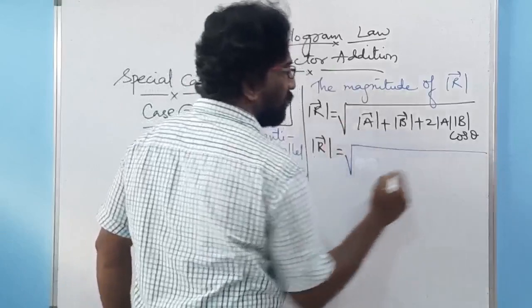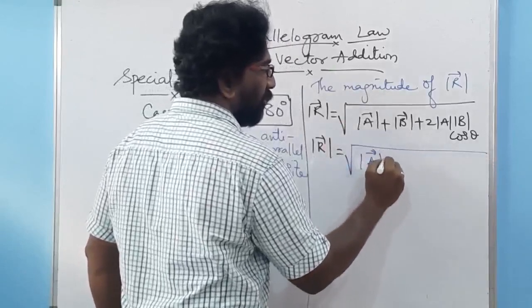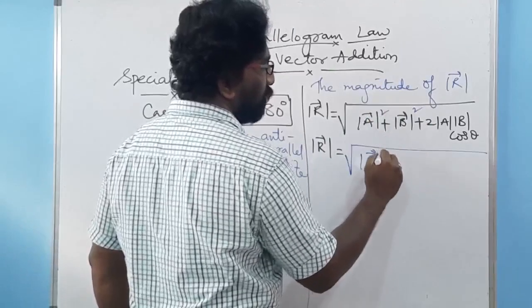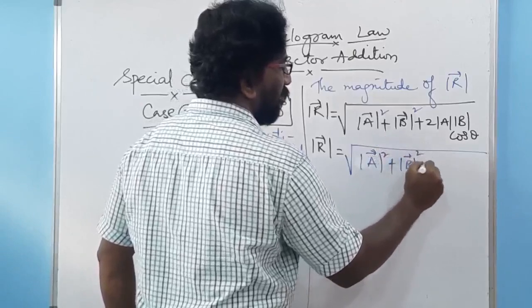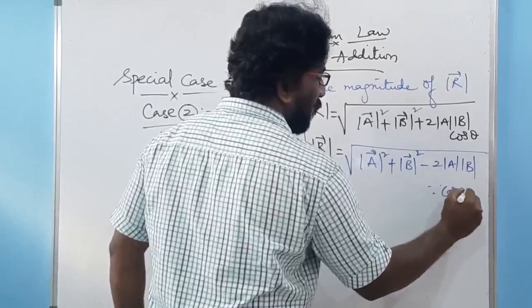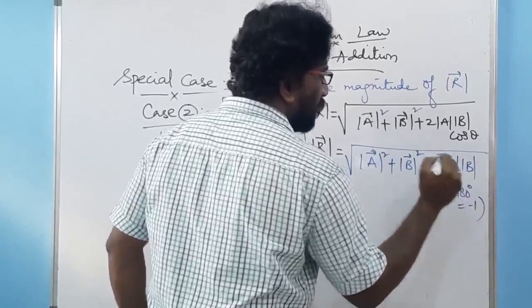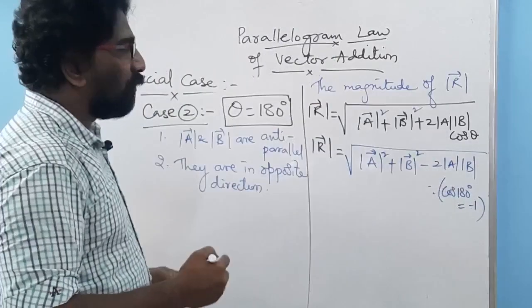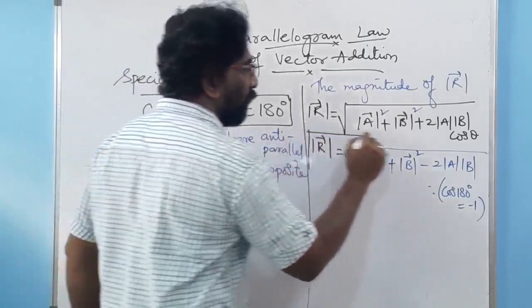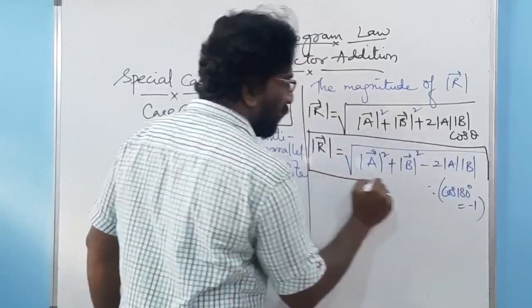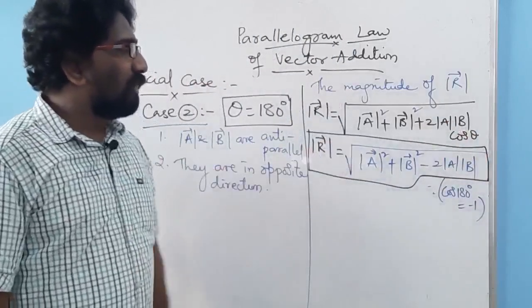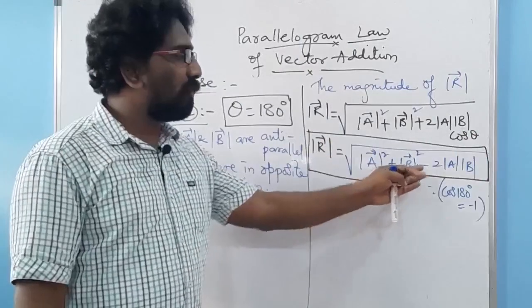So ultimately you get mod A square plus mod B square minus 2AB, since cos 180 degrees equal to minus 1. This will be the magnitude of your vector R whenever theta equal to 180 degrees: under root of A square plus B square minus 2AB.